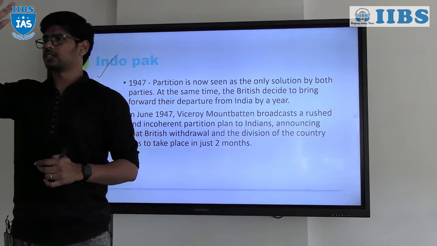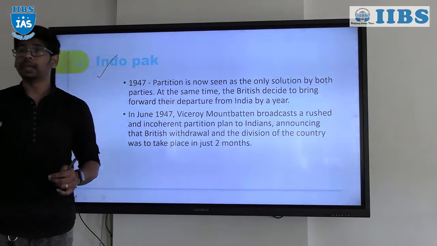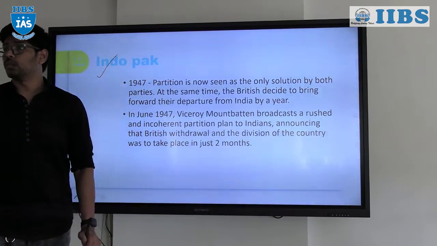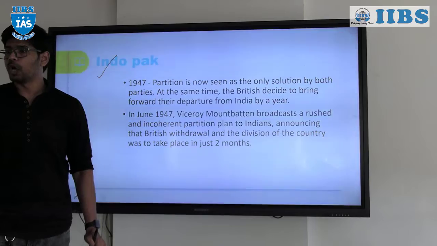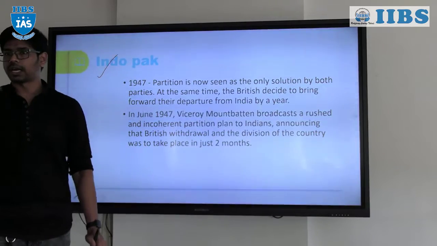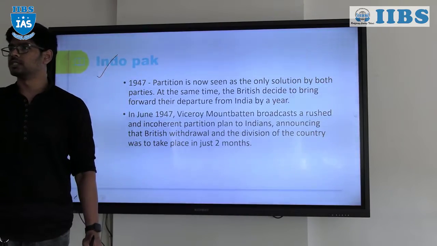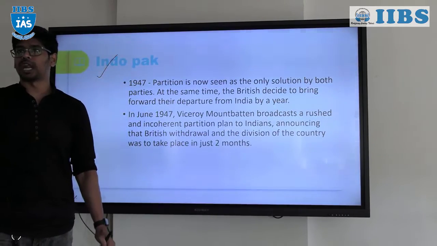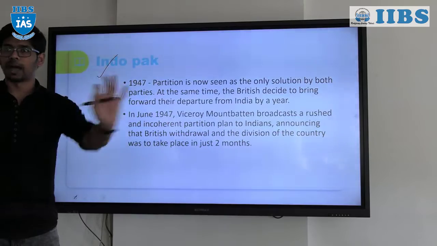There were communal clashes in different parts of India, and the British did not want the blood on their own hands. So within a 2-month frame, they said we are going to transfer the power, and they demarcated the boundaries within just 2 months, which was supposed to happen the next year. Just in 2 months they said we are going to transfer the power, and this is Pakistan.